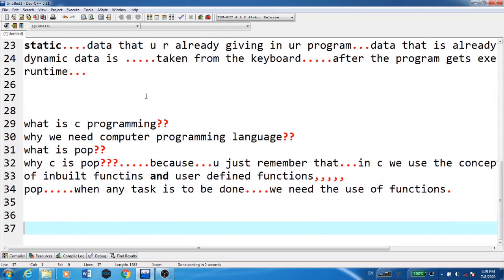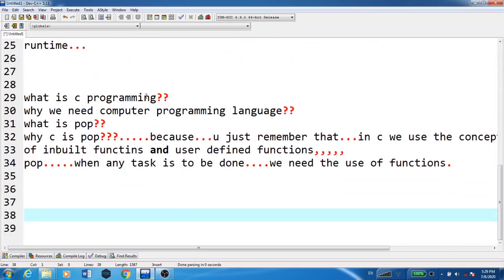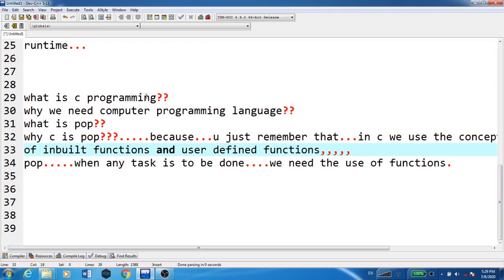So always remember that POP is nothing but when any task is to be done, we need the use of functions. We need functions for performing any particular task in C programming language. Now how and from where are these functions coming?